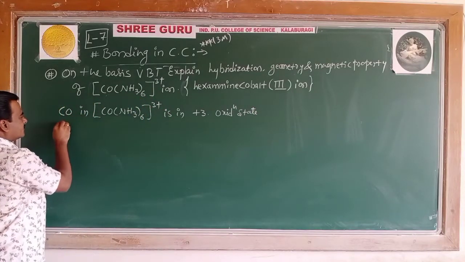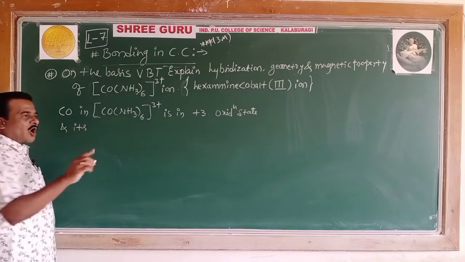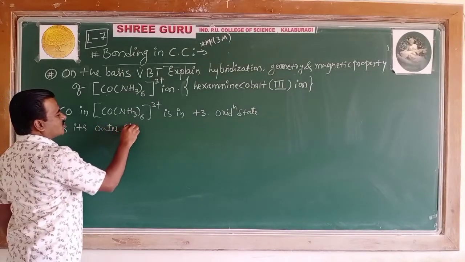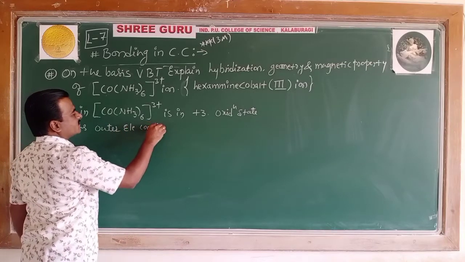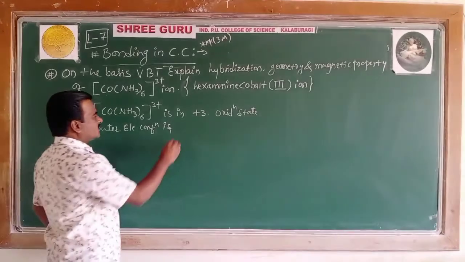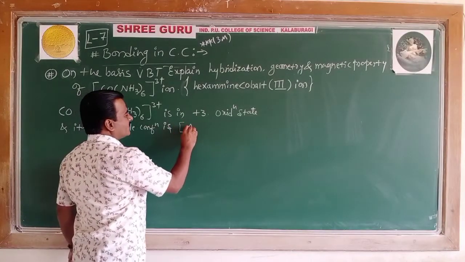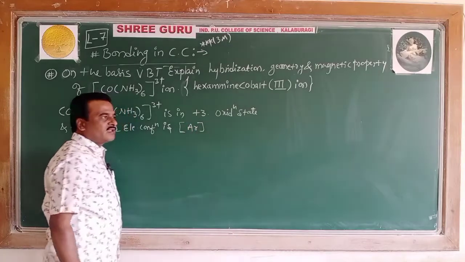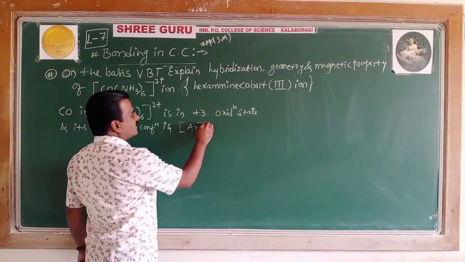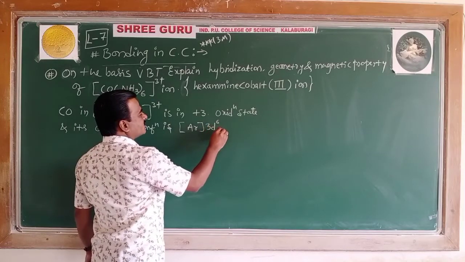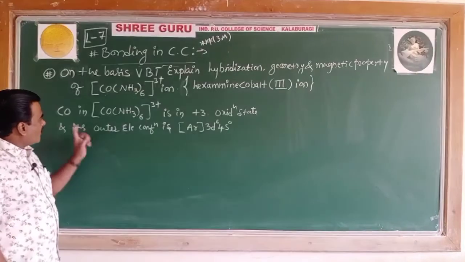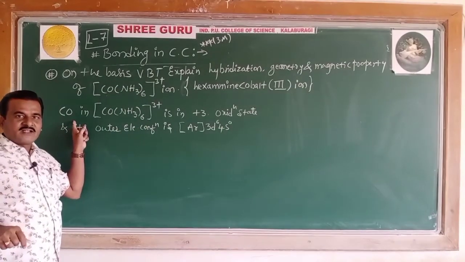And its outer electronic configuration is what? Argon noble gas core, 3d6 4s0. See, the actual cobalt with atomic number 27.